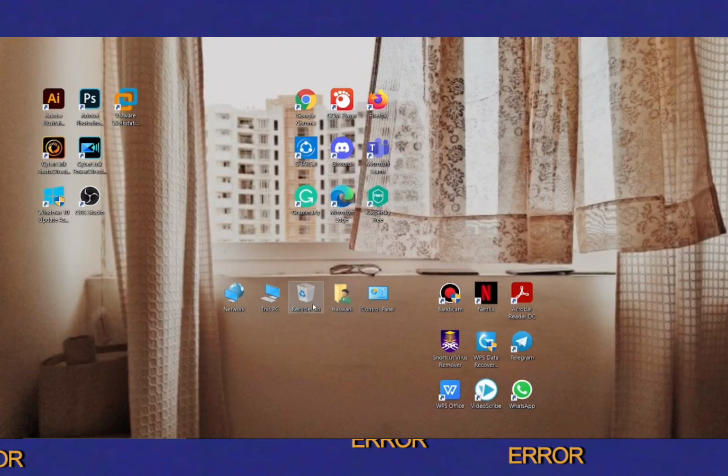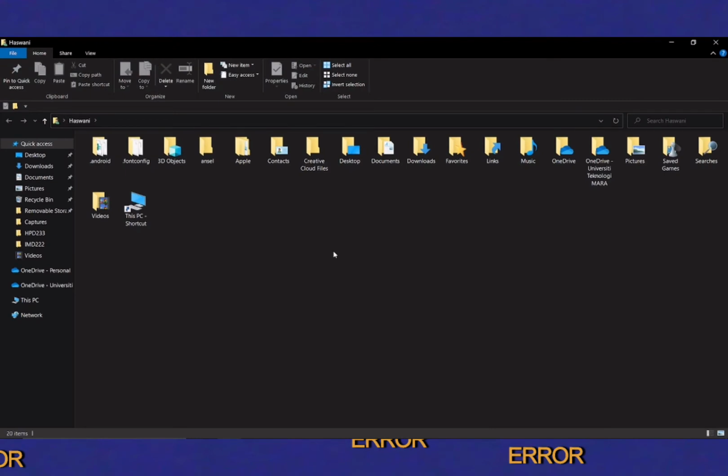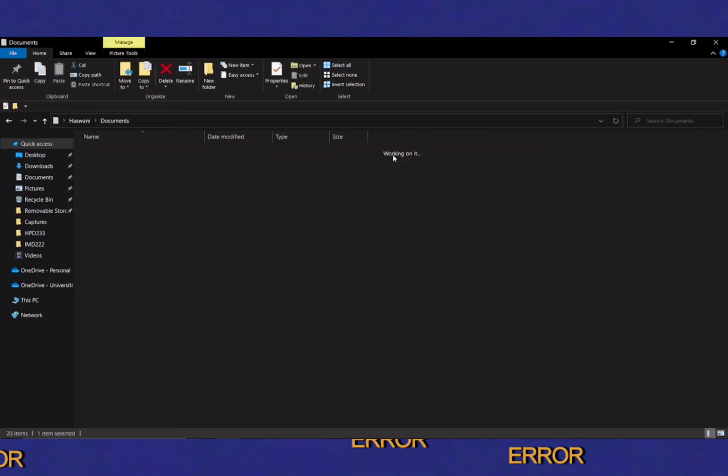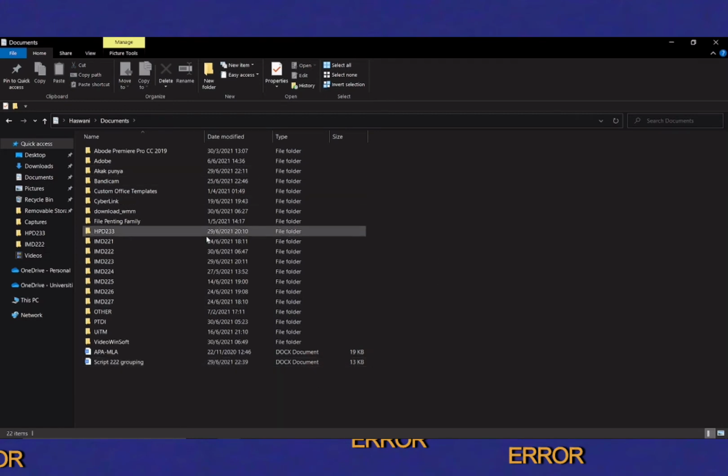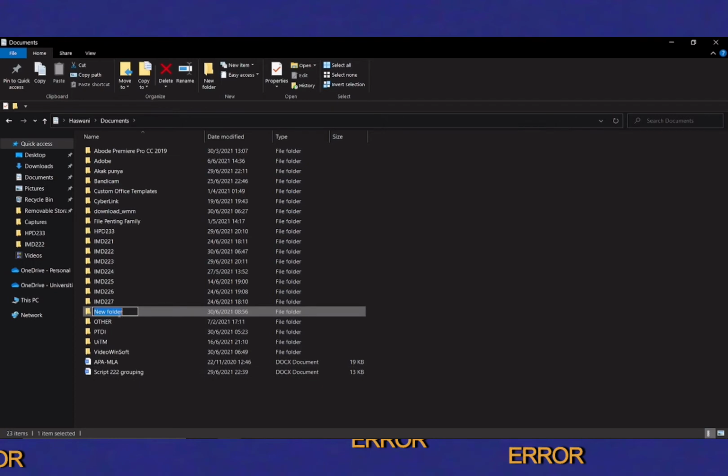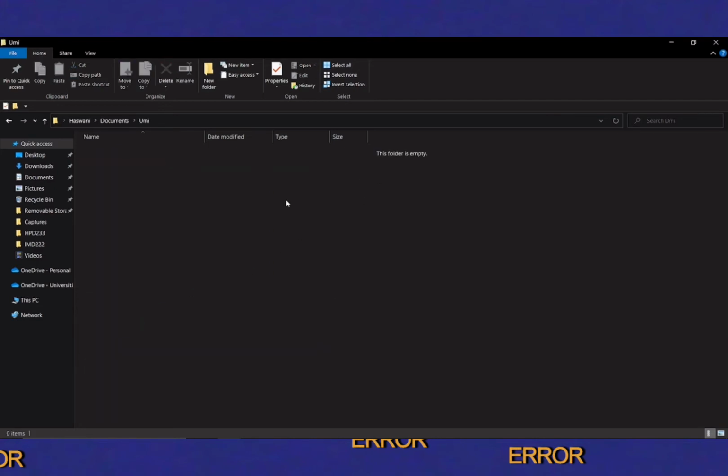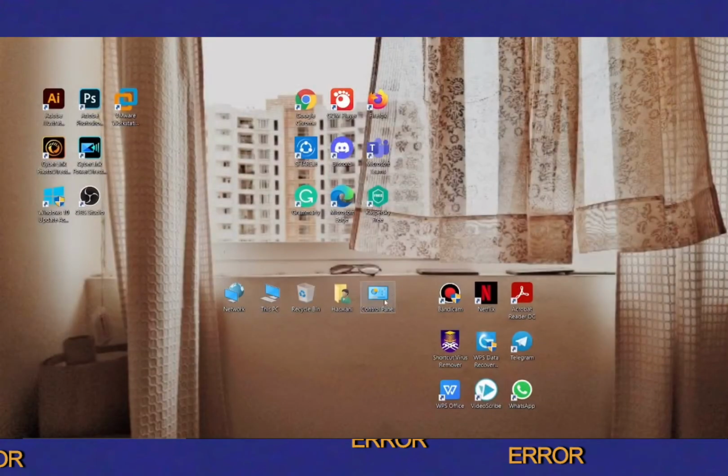Okay, now it's about document icons. So we're going to see what's in my documents folder. Documents folder contains computer documents and other related applications or computers. So right now I'm going to teach you how to create a folder, and then you can rename the folder. For this one, I renamed my folder Umi, and you can add some more files. Then with that, we move on to the control panel.